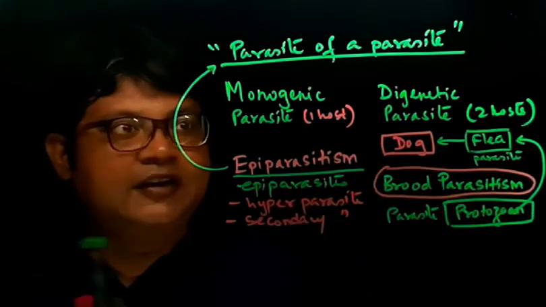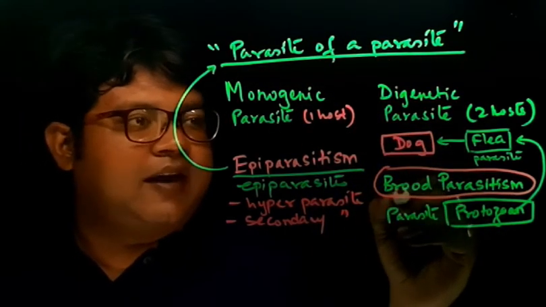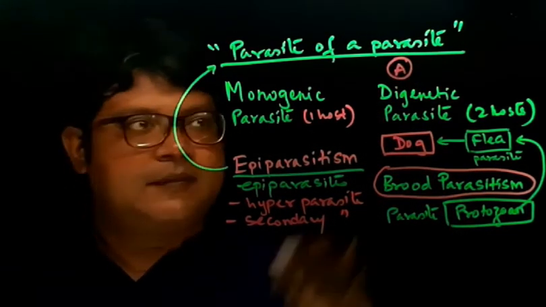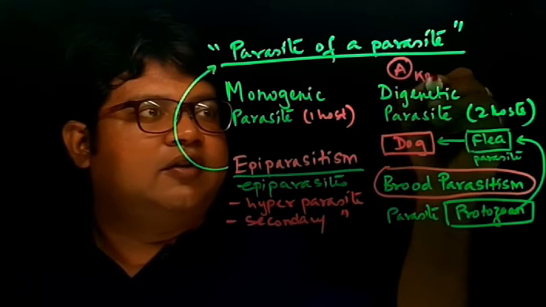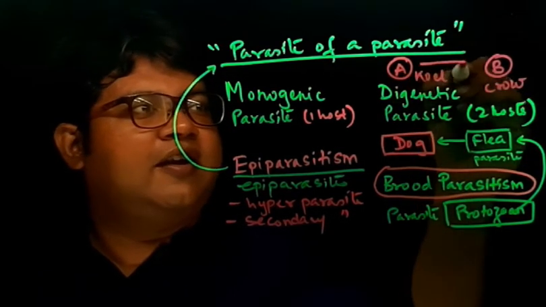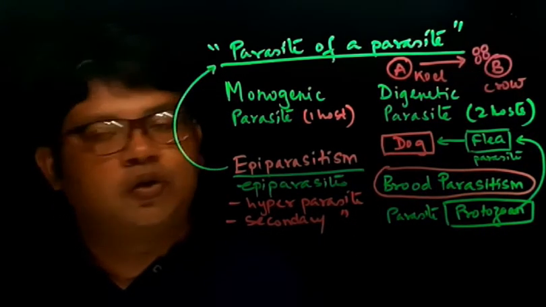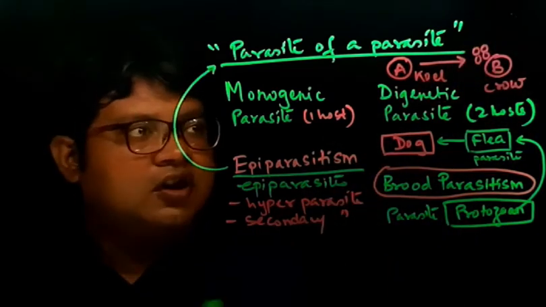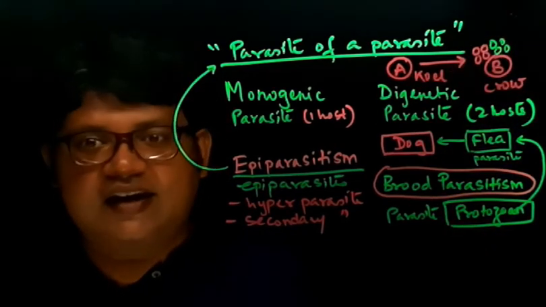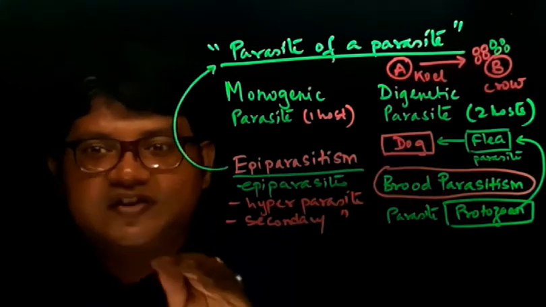For example, I'll write it over here, for brood parasitism. I have species A, let us say, the quail bird, and species B, the crow. The quail bird lays its eggs in the crow's nest. The crow thinks, okay, these are my eggs as well, because in the nest there are some eggs of the crow too, but the crow cannot distinguish between them, and it hatches all the eggs together and feeds the young. It raises its young ones.